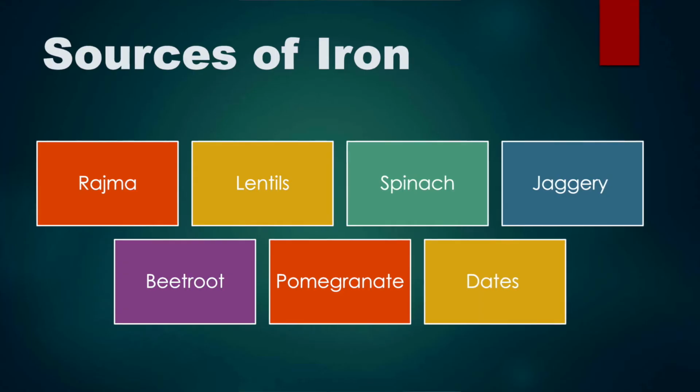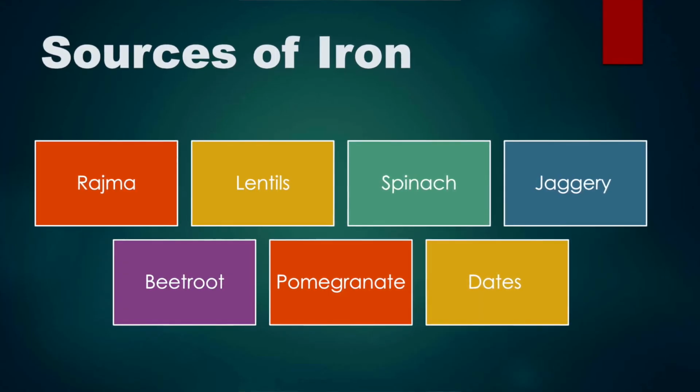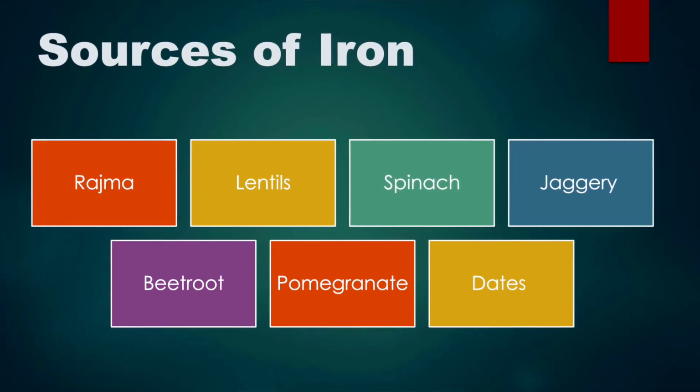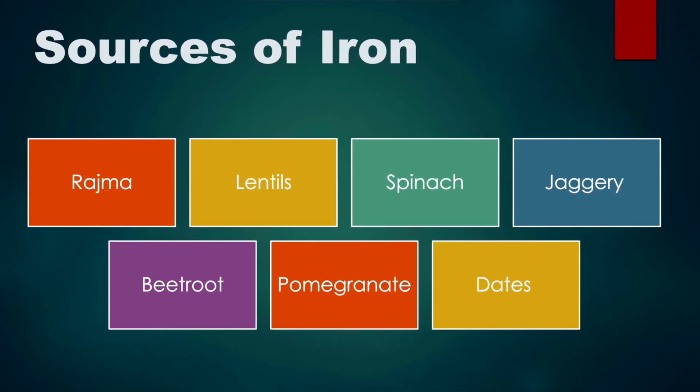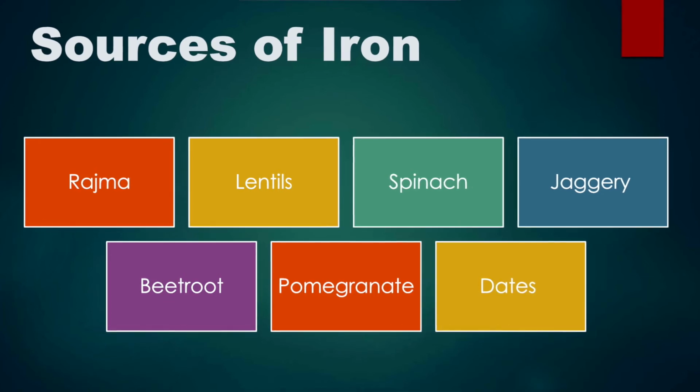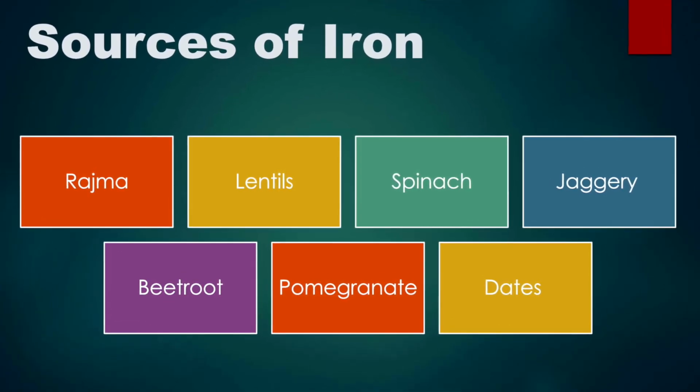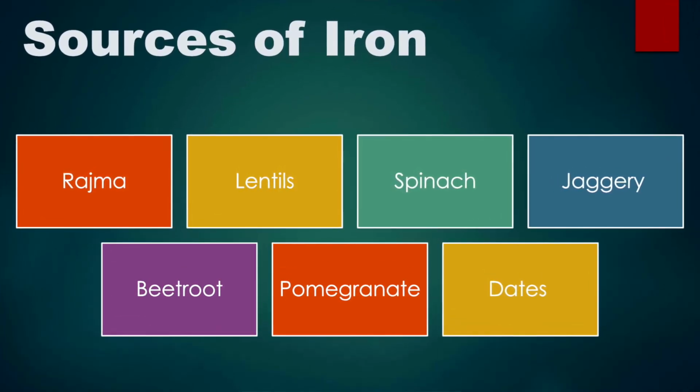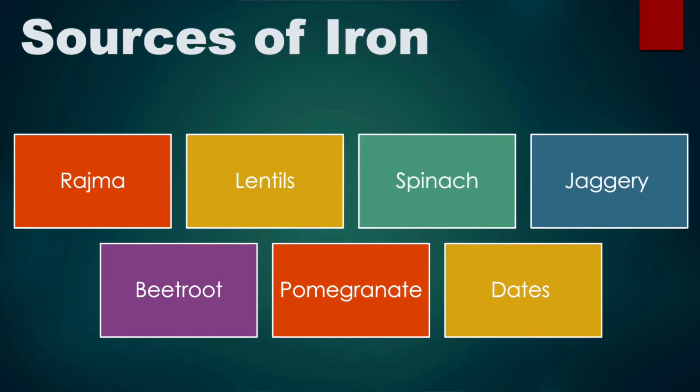For iron, we can consume rajma, lentils, all sorts, spinach, jaggery. Jaggery is an absolutely good source of iron, beetroot, pomegranate, and dates. We can also supply ourselves with oral supplements by doctor's prescription.